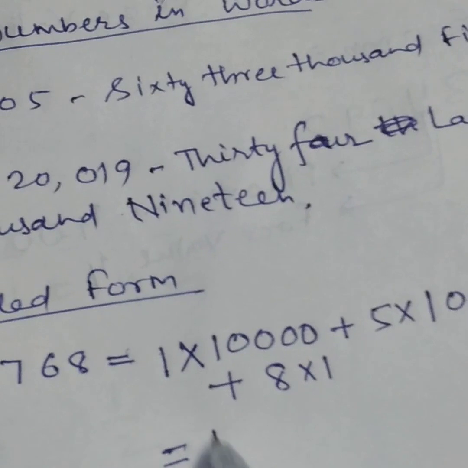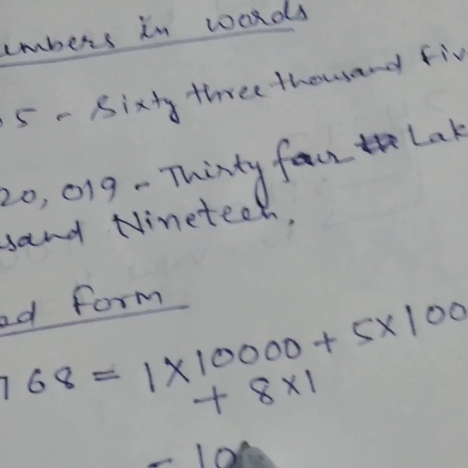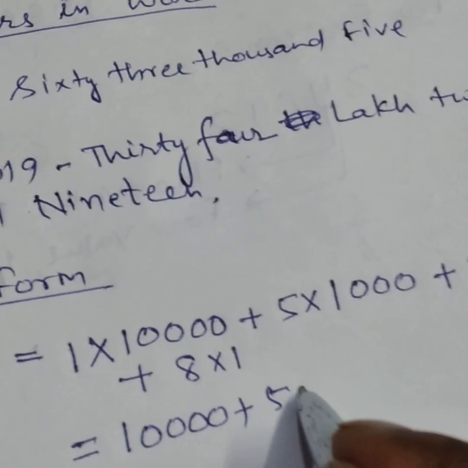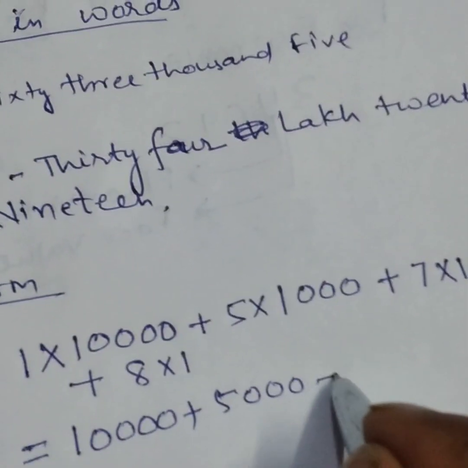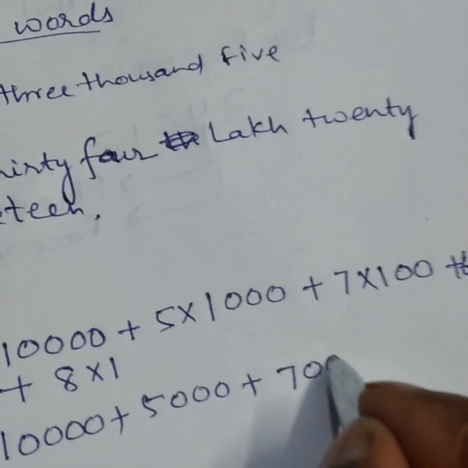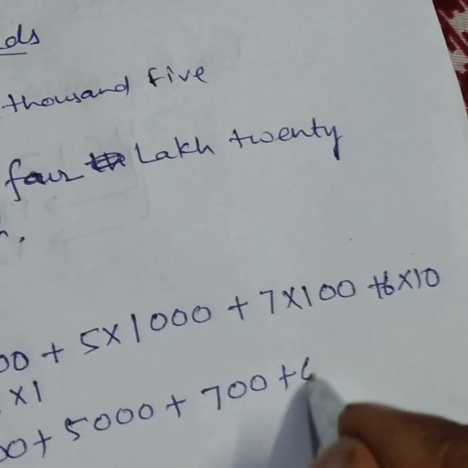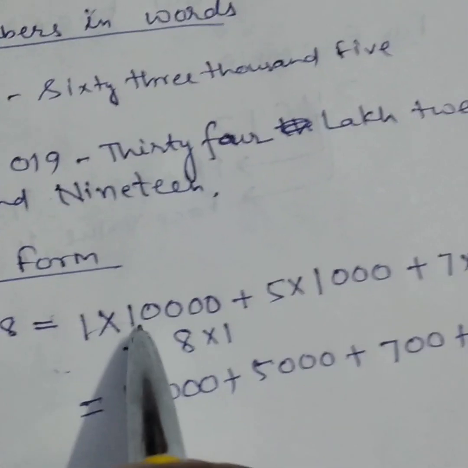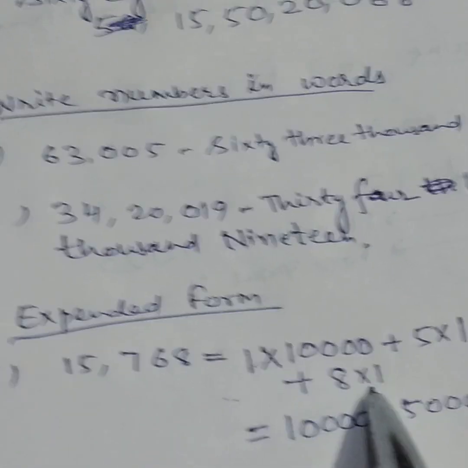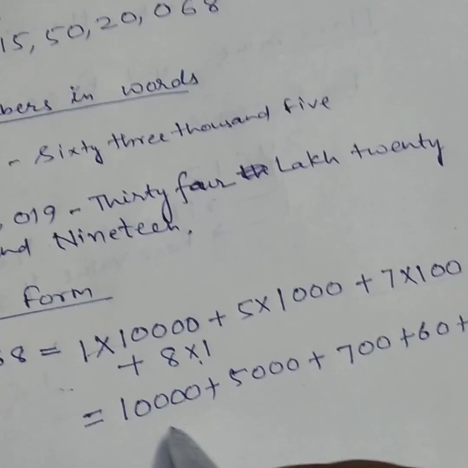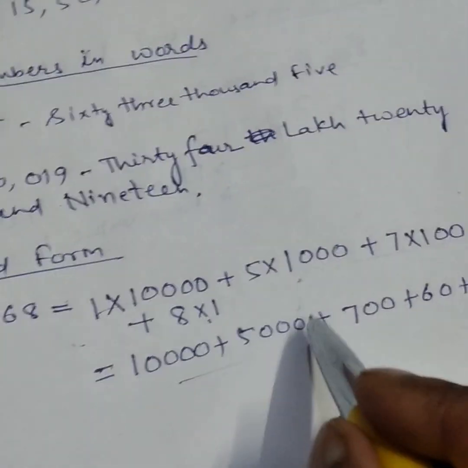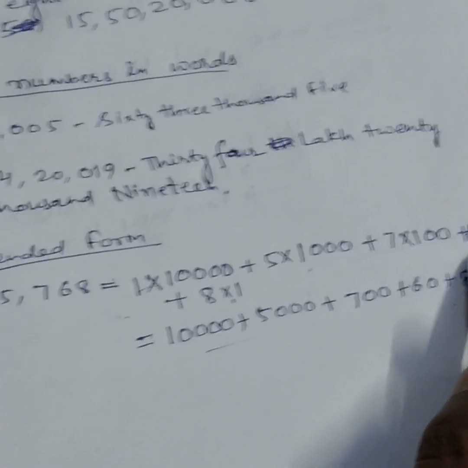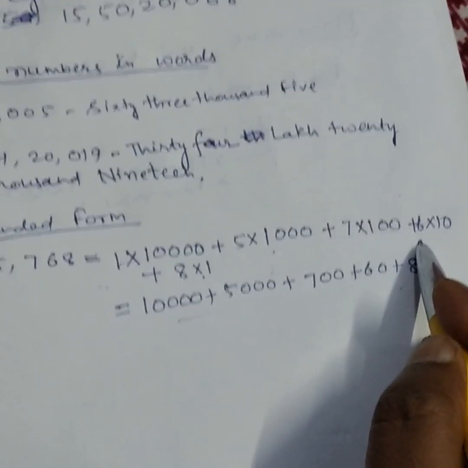It means 1 into 10,000 plus 5,000 plus 700 plus 60 plus 8. This line is the origin of the expanded form, but you can write this line directly without writing the previous one also. There is no need to show this in each question. This one is the origin, because of that I have shown this method.